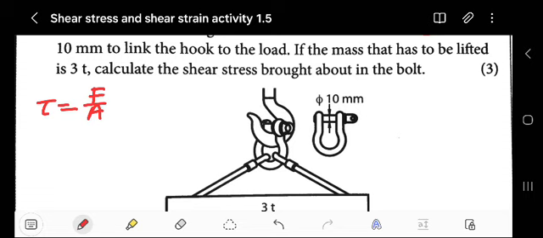If you're given 3 plates, do not be confused. This represents plate 1, this is plate 2, and this hook will represent a plate by itself. Remember, there's a hook here. So this will have what? 1, 2, 3. If you have 3 plates, it equals 2.